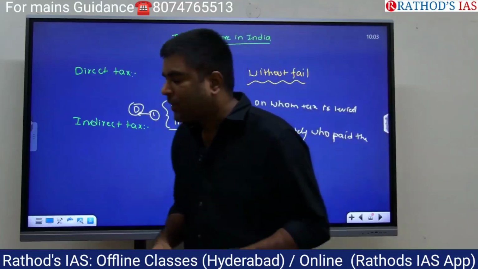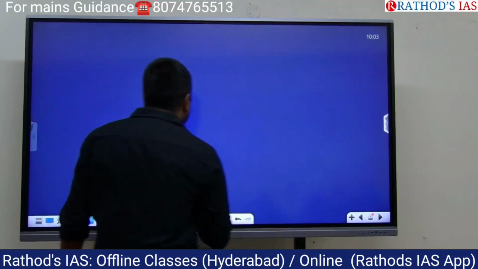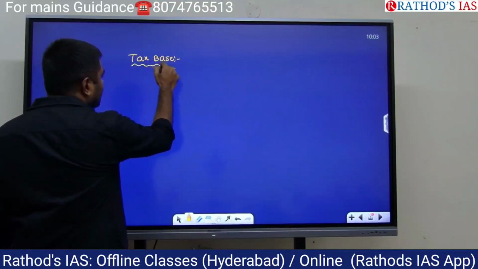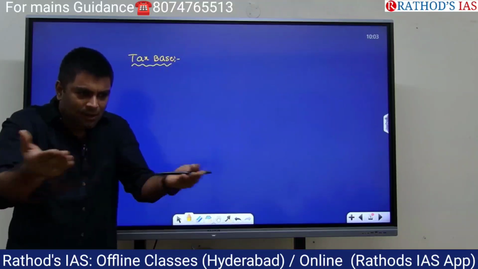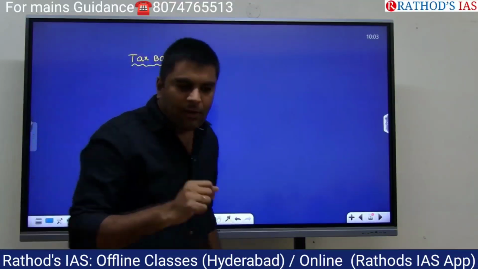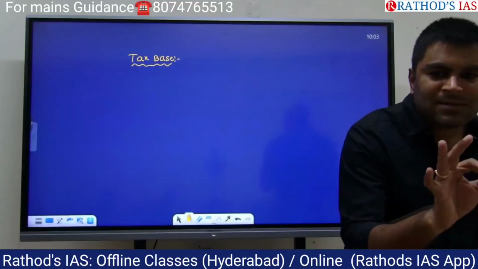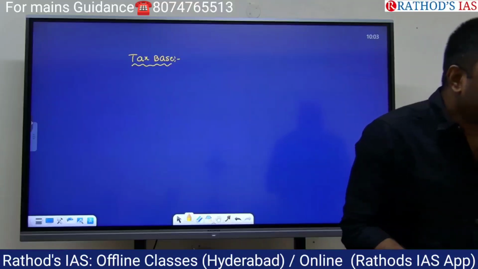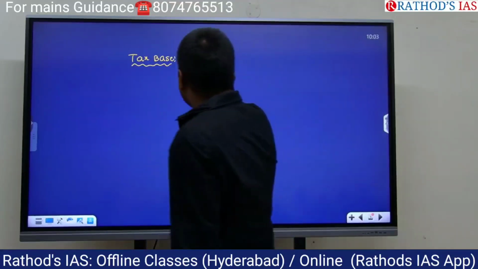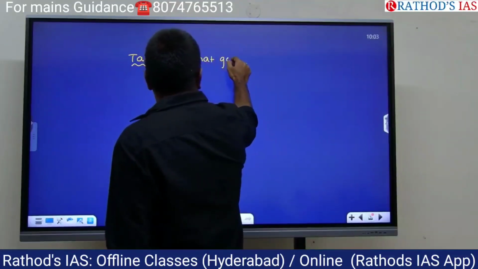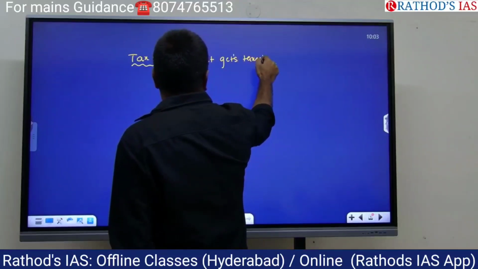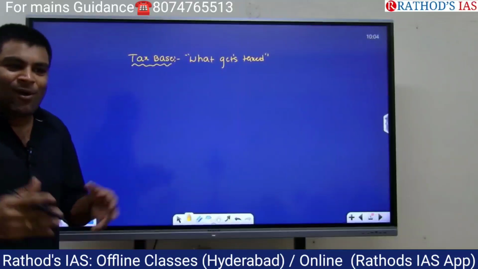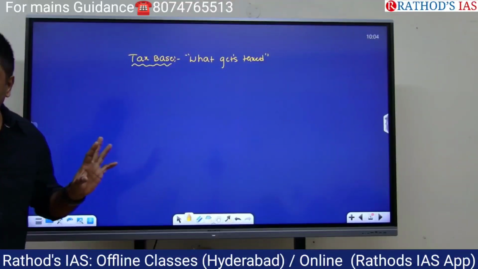Next one. That's the definition of tax base. The name itself is indicating it's a base on which we levy the tax. Write down: it simply means what gets taxed. Tax base simply means what gets taxed. That's it. No long definitions and all.